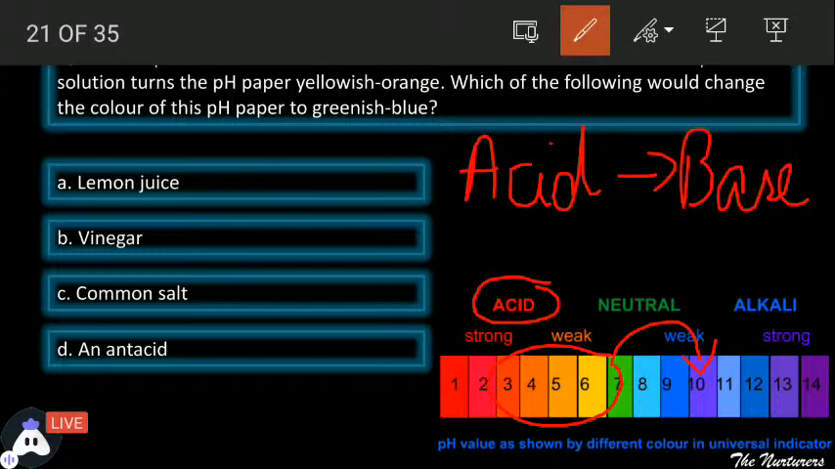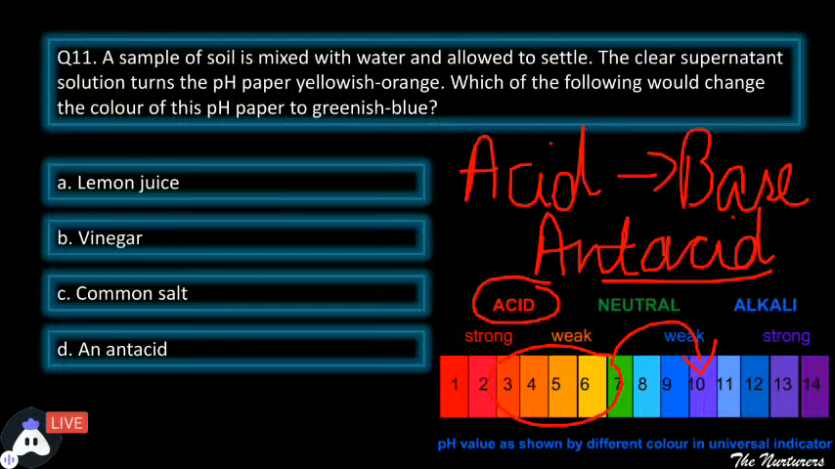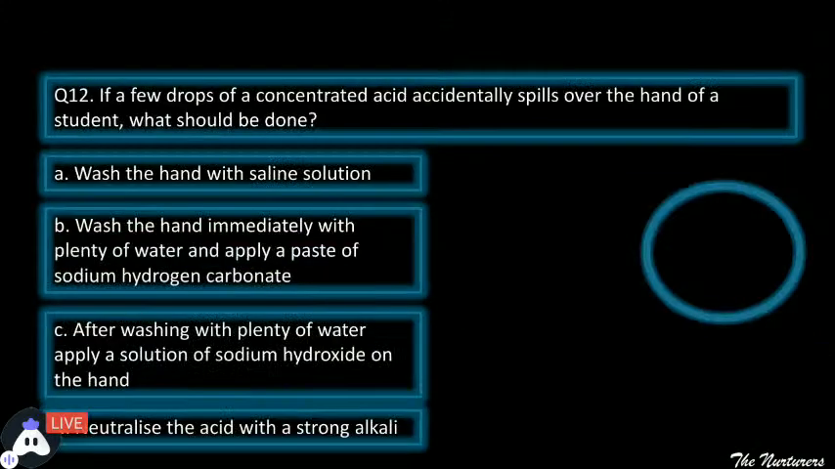So how can we convert an acid to a base? We can convert an acid to a base by adding an antacid. Antacids क्या होते हैं? जो बेसिकली एसिड को न्यूट्रलाइज करने का काम करता है कुछ बेस ऐड अप करके. So yes, if we are talking about the color change and how can we change the yellowish orange to the bluish green, the answer would be by adding an antacid. Perfect, students. The next one.